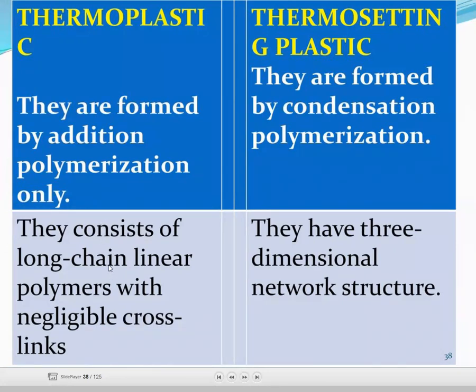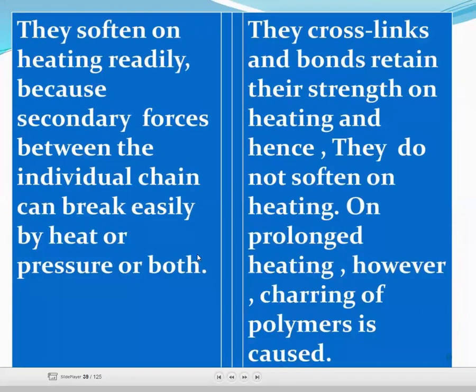Thermoplastic material consists of long chain linear polymers with negligible crosslinks, and thermosetting material has a three-dimensional network structure. Thermoplastic materials soften readily on heating because the secondary forces between the individual chains can be broken easily by heat or pressure or both.